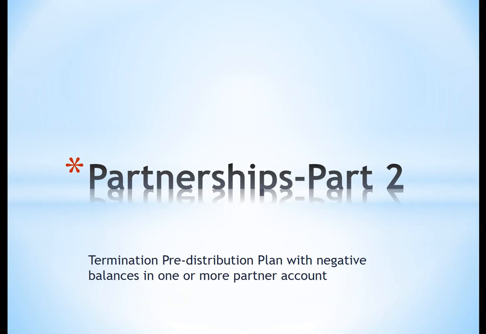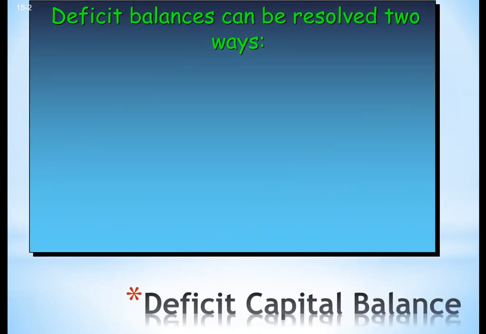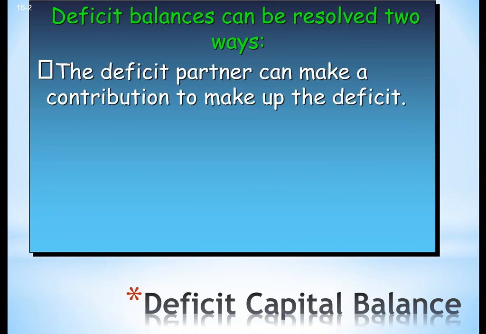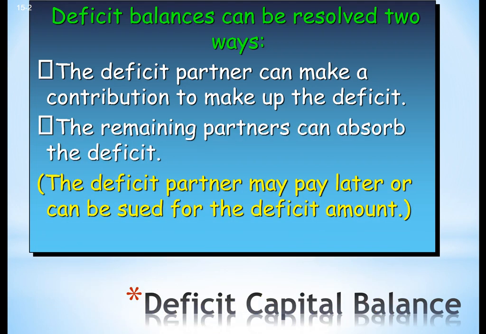Partnerships, part 2. What if there is a termination and it ends up that some of the partners have negative balances? Well, then usually what you want to do is what's called a pre-distribution plan. Deficit balances can be resolved two ways. Either the deficit partner can make a contribution to make up the deficit, or the remaining partners can absorb the deficit. The deficit partner may pay later or can be sued for the deficit amount.